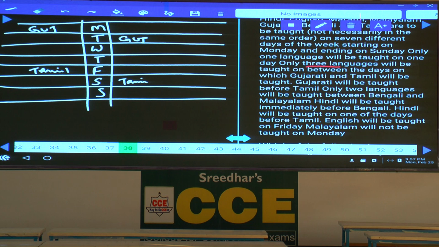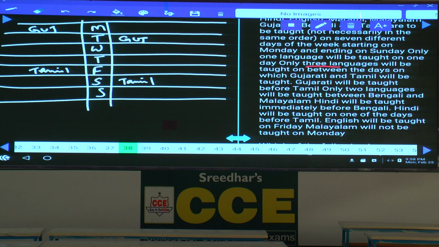Now, if these 2 are invalid, then the final will be Gujarati on Wednesday, and Tamil will be on Sunday. Here there are 3 possibilities. In this diagram, as it is a 2-dimensional figure, it is possible for us to represent only 2 at a time. If these two are invalid, then you can directly start with Gujarati on Wednesday. Clear?